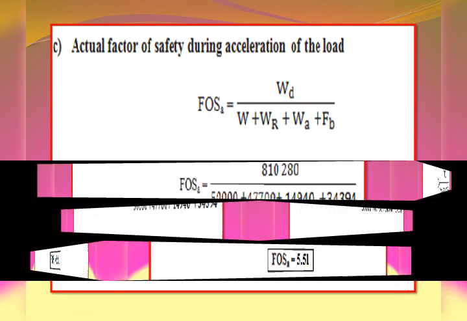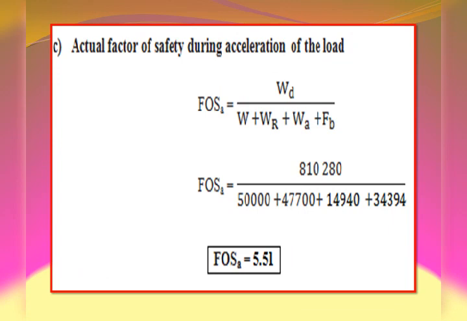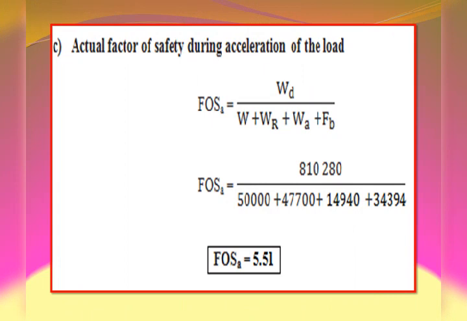Now the required answers are: factor of safety during normal working is 6.13, factor of safety during starting is 3.53, and factor of safety due to acceleration of the load is 5.51. So out of these three, 6.13, 3.53 and 5.51, by considering this, we came to the conclusion that suppose the factor of safety is just higher than 6.15, the